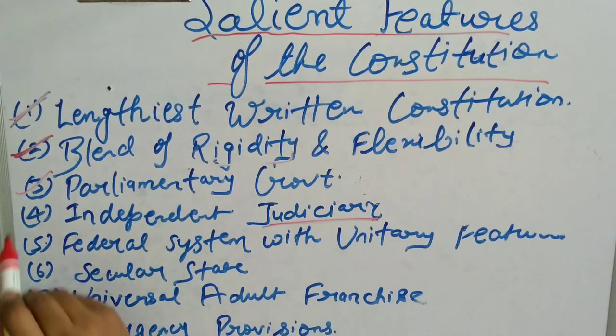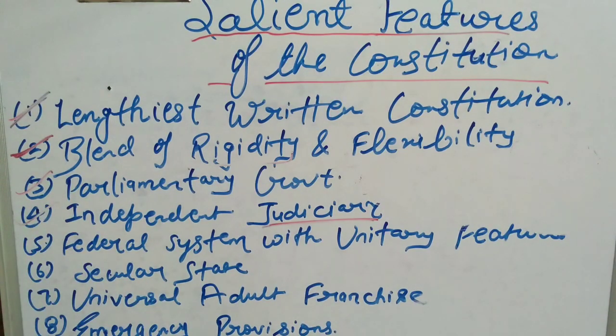Now let's move to the next topic, that is the federal system with unitary features. Now what does the federal system mean? Federal system means there is a distribution of power between the state, central, and all the lower level governments.